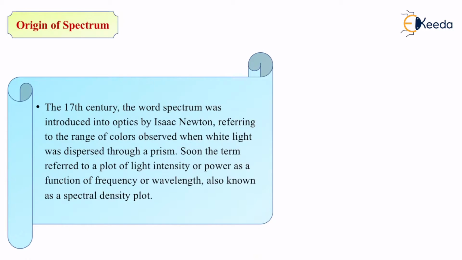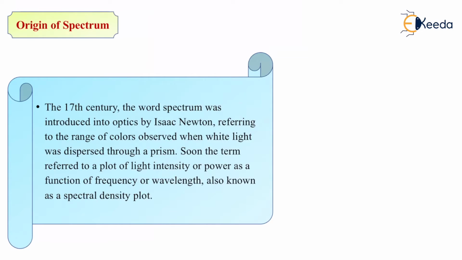Now, what exactly is a prism? A prism is nothing but a cube or a pyramid which is made up of glass. That means all the sides of that cube or pyramid are made up of glass. So when light enters a prism, it is entering through one glass. When it is leaving the prism, it is leaving through another glass. Once the light leaves the prism, the light gets converted into a spectrum because of deflection.